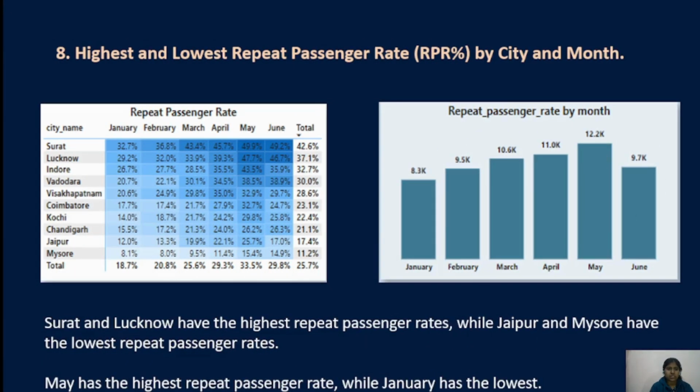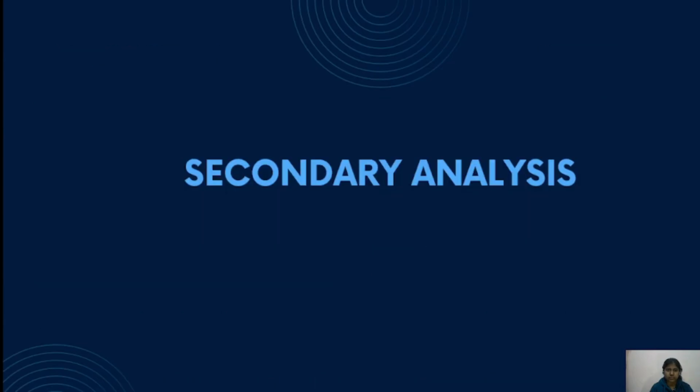Next task is to analyze the highest and lowest repeat passenger rate by city and month. City-wise, Surat and Lucknow have the highest repeat passenger rate, while Jaipur and Mysuru have the lowest repeat passenger rate. Month-wise, May has the highest repeat passenger rate, while January has the lowest repeat passenger rate.